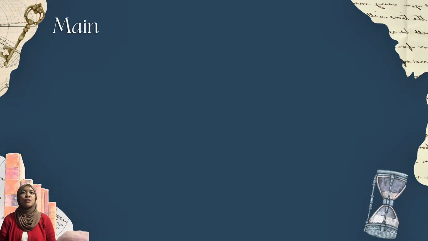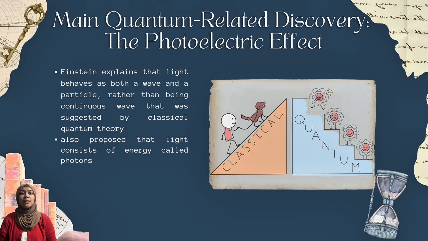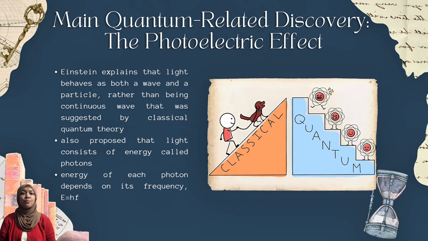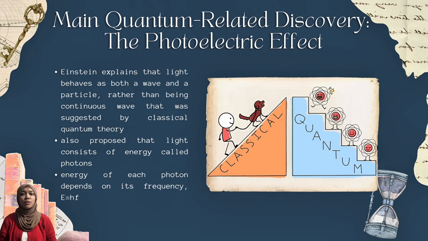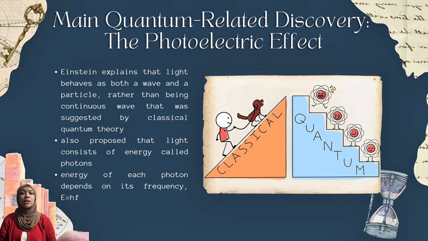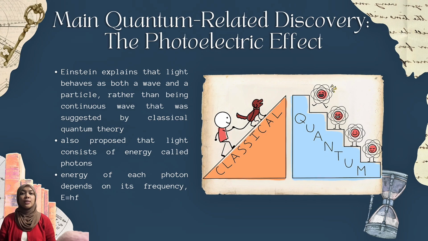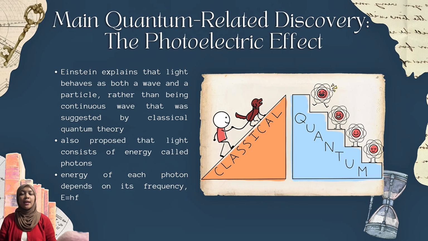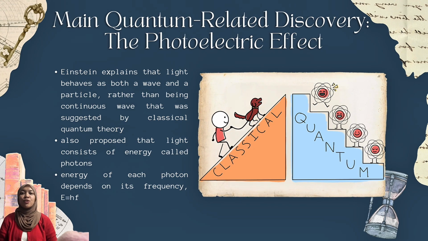Quantum-related discovery, which is the photoelectric effect. Firstly, Einstein proposed that light behaves not only as a wave but also as a particle called a photon. As shown in the equation E equals hf, the energy of a photon depends on its frequency. This discovery changed our understanding of light and became a foundation of modern quantum physics.